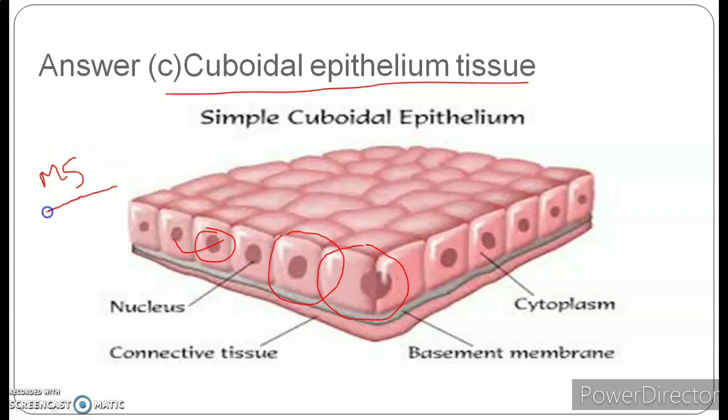Okay, simple cuboidal cells are going to provide the mechanical strength, and it also helps in absorption, excretion, as well as secretion, apart from providing the mechanical strength. So these are the functions of this cuboidal epithelial tissue.